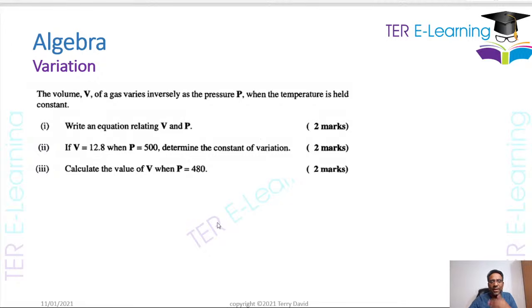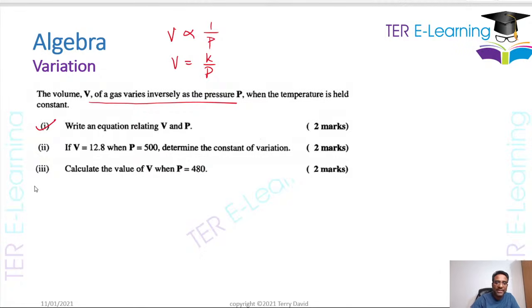Now, this one as well was a recent question, right? So the volume of a gas varies inversely as the pressure, right? Write an equation relating V and P. So when they tell you something like this, it varies inversely. So it's 1 over P. Once you see the word inverse variation or inversely, it's 1 over something. Next thing, we don't want a proportional sign. So we have to replace the proportional sign with an equal sign, and that becomes k over P, right?